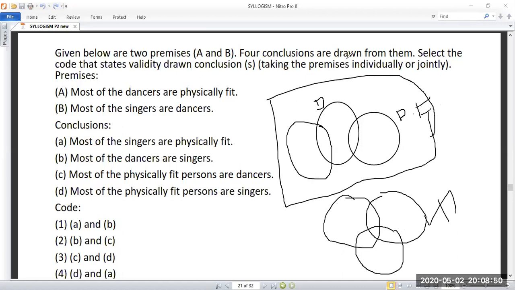So option two, somebody told option two. Anybody got any other answer? So exactly, option two is the answer. So B and C are the right statements. Is there any doubt in this question? Otherwise, I will move to the next because this is an easy one.